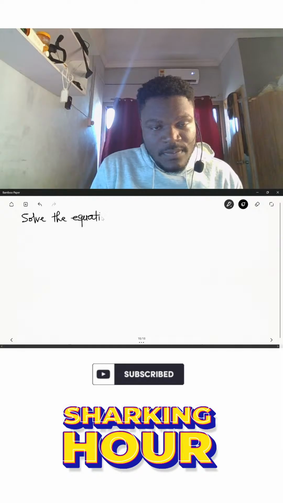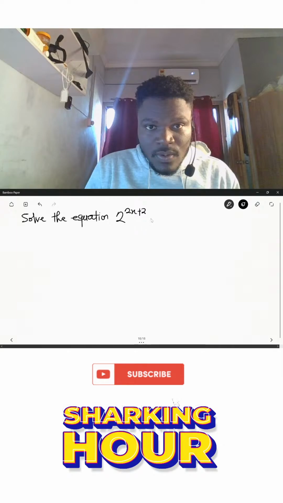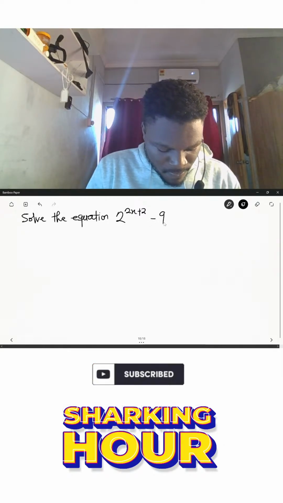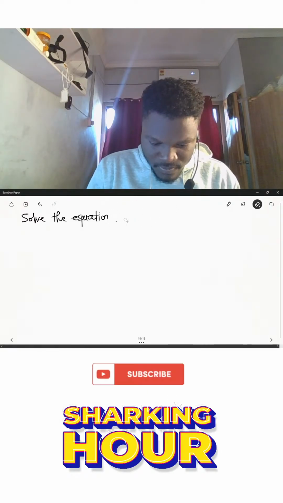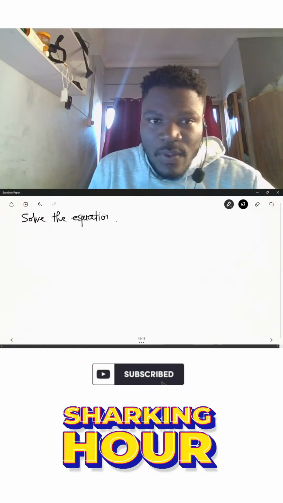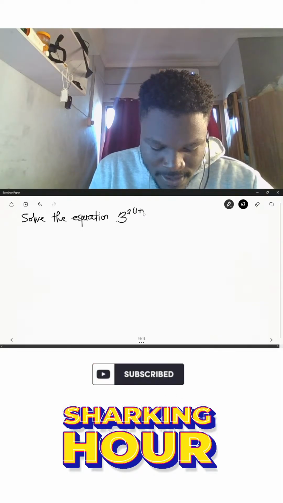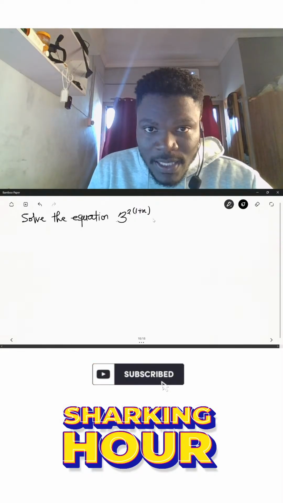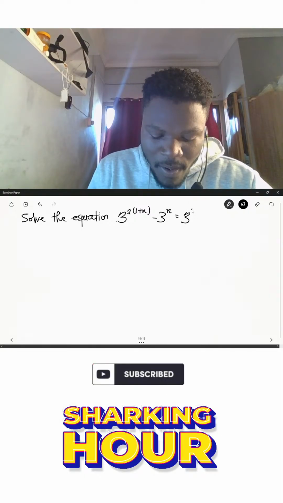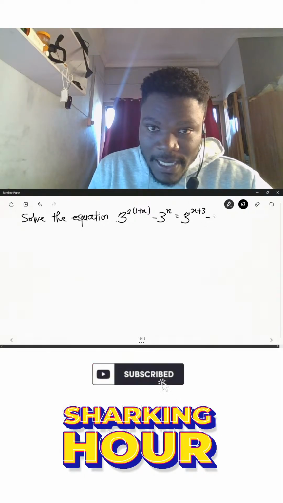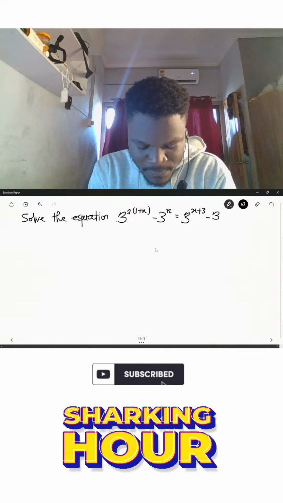Here we have 3 squared into brackets 1 plus x, then minus 3 to the power x is equal to 3 raised to the power x plus 3 minus 3. Okay, so this is the problem that we have for this particular one.